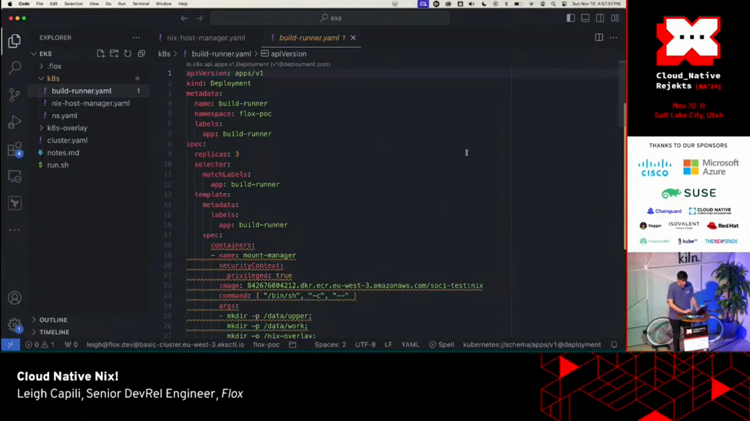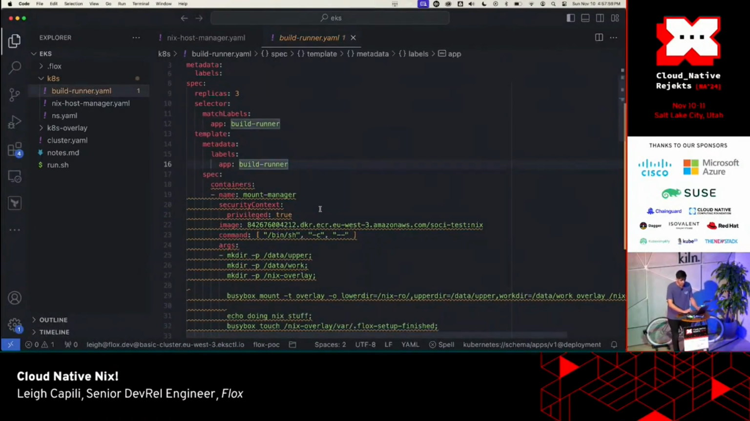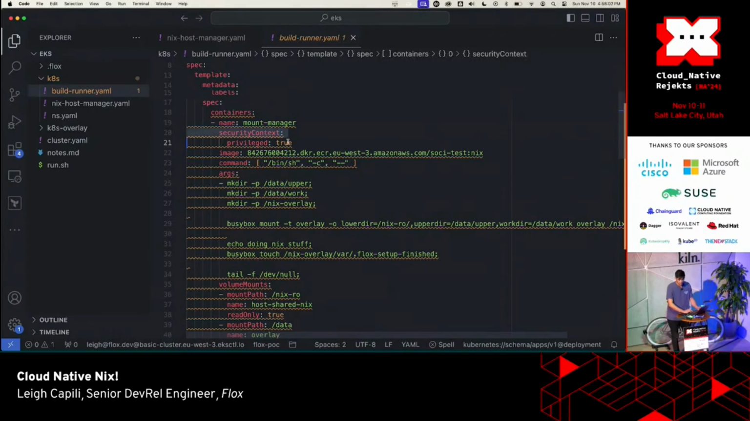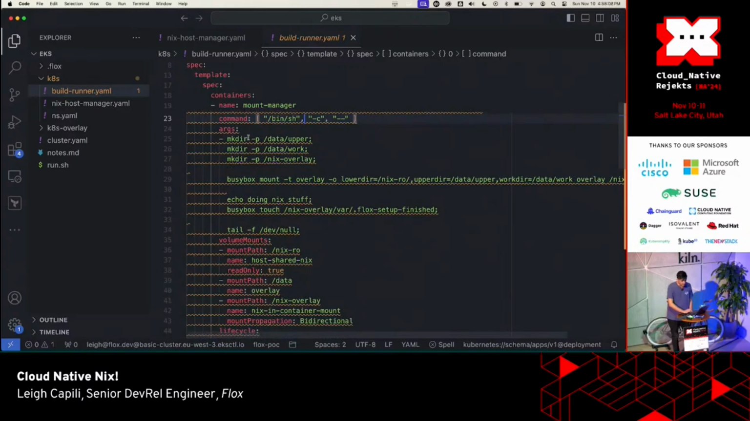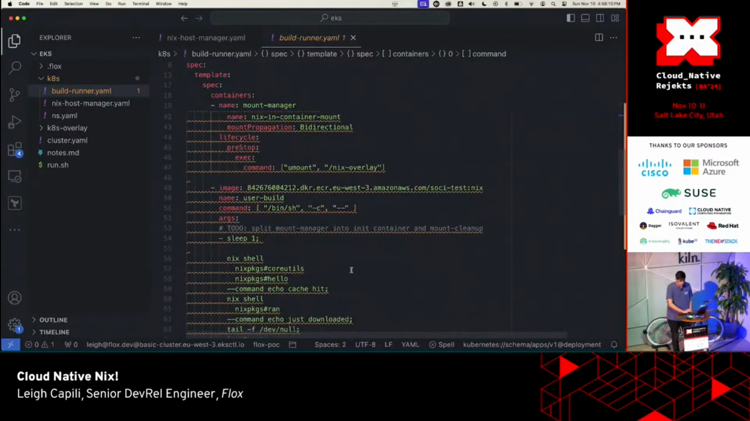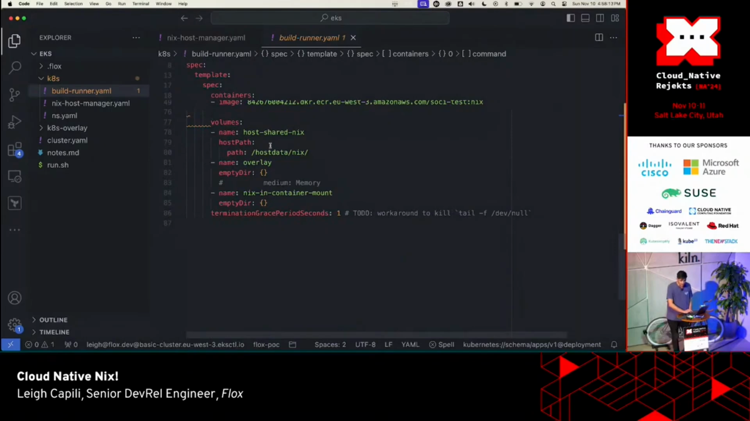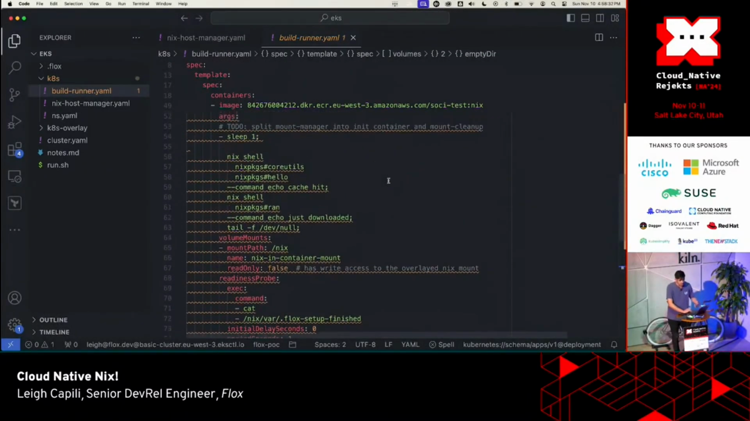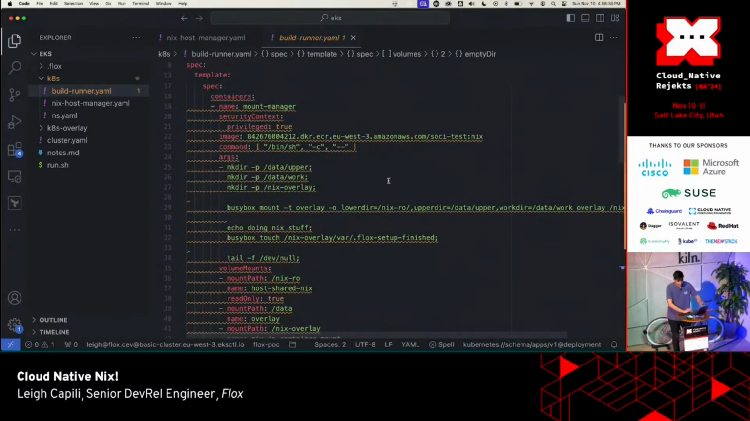And then the build runner in a different namespace uses this privileged container. We could probably use a capabilities list here. And then we mount some folders from some volumes at the bottom here, create an overlay empty vol as well as a Nix in container mount. We're going to basically make an overlay data dir here, and then use a privileged mount manager container to get host data Nix, and then overlay FS into the Nix in container mount. So that's what this little script does right here.